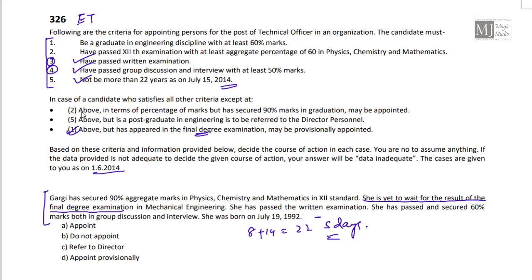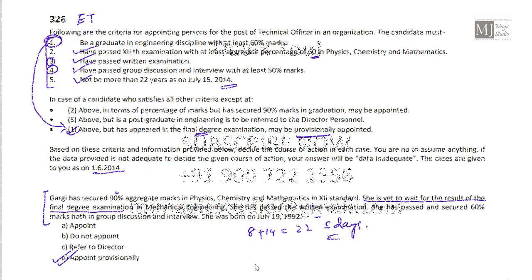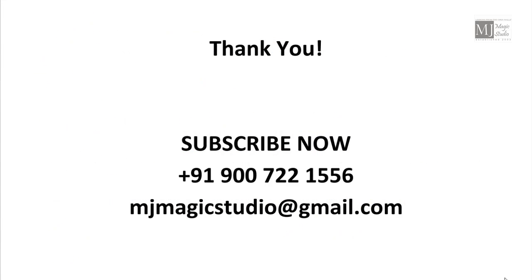Fits in. But number 1 doesn't fit in. 2 is to have passed 12th examination with at least 60% marks. Yes, secured 90%. So everything fits in, but not 1. So we are going for the substitute of 1, and it says may be provisionally appointed. Option D fits in.